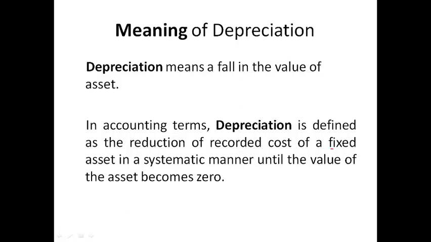We have used the term fixed asset here. Examples of fixed assets are building, furniture, office equipments, machinery, etc. Land is the only exception which cannot be depreciated, as the value of land appreciates with time.